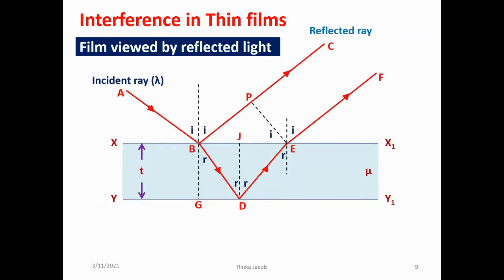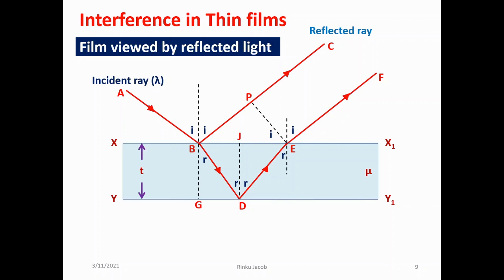Now we discuss the thin film viewed by reflected light. The figure shows a monochromatic light falling on a thin film having thickness t and refractive index mu. The incident ray shown by AB is partially reflected from the top surface of the film, which is shown by BC, and partially transmitted into the film, which is shown by the ray BD. The transmitted ray is again reflected from the bottom interface of the film, which is given by the ray DE, and comes back to the first medium given by the ray EF.